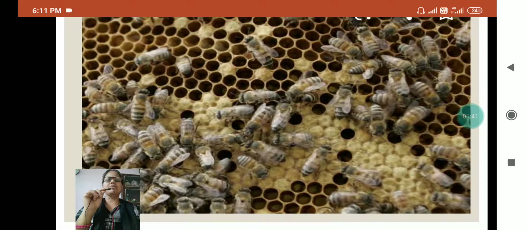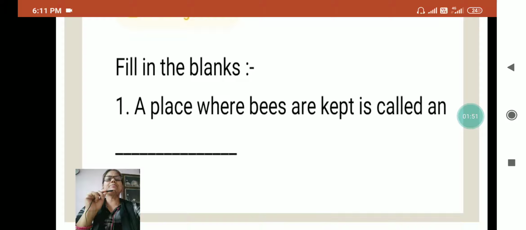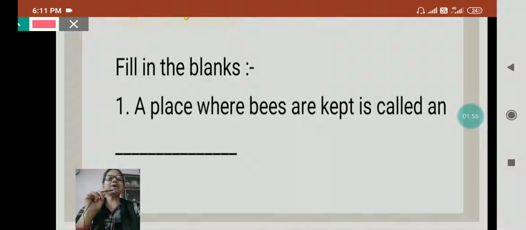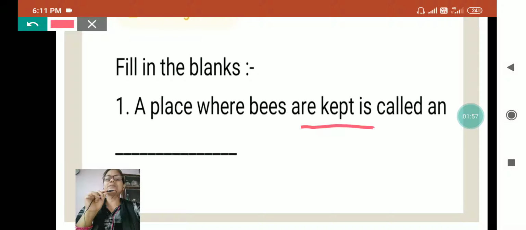Just like the bird makes its nest by itself, bees also make their hive by themselves. But where people keep the bees for commercial purposes, here the question is where bees are kept. Where people keep the bees for commercial purposes, it is called an apiary.